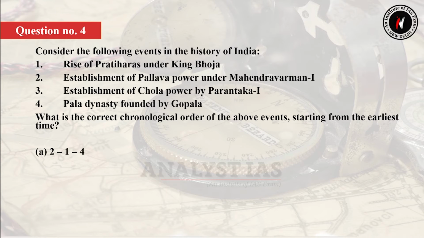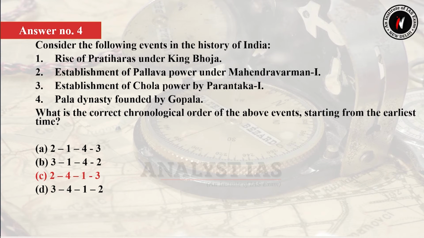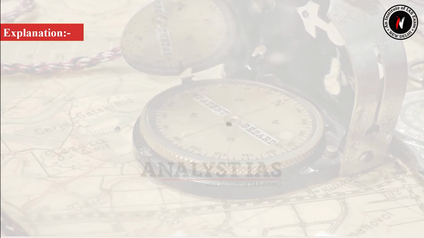Option A. 2, 1, 4 and 3. Option B. 3, 1, 4 and 2. Option C. 2, 4, 1 and 3. Or option D. 3, 4, 1 and 2. So the answer of the question is option C. The right chronological order of the events is event number 2, 4, 1 and 3. Now let's see the explanation.